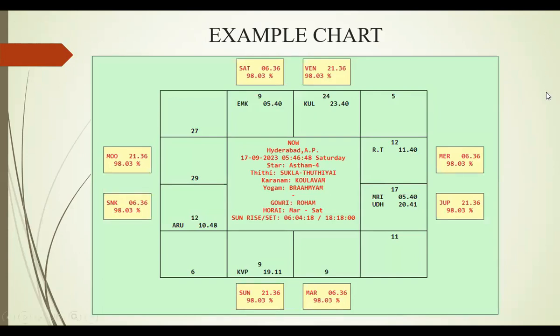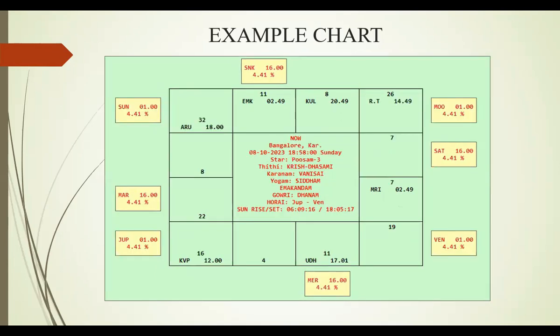Now the Udayam is in Leo, 20 degree 41 minutes. Now Jupiter is in 20 degree 36 minutes. Mercury is in 21 degree 36 minutes. So now what will be the planet approaching towards the Udayam? Jupiter. Jupiter, yeah, good. The planet that has crossed Udayam? Mercury. Correct, very good. So now the planet which is closer to the Udayam? Jupiter. Jupiter, very good. Okay, sir. Next chart we can move.